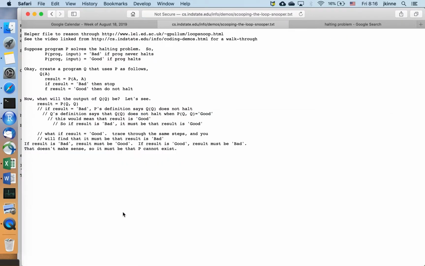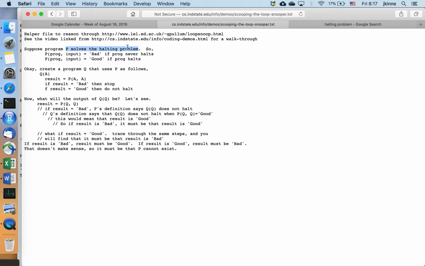I have the basic structure of this proof right here, and we're just going to talk through it. We're claiming that the halting problem is not solvable. We're going to prove it by contradiction. What happens with proof by contradiction is you're going to assume something. So we're going to assume that you actually can solve the halting problem, and then come up with a contradiction. So you come up with something that cannot possibly be true, and that would show that what we assumed cannot be true.